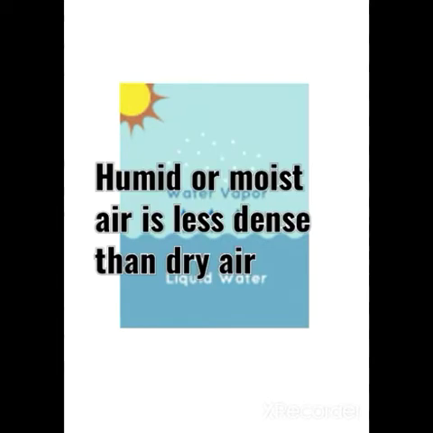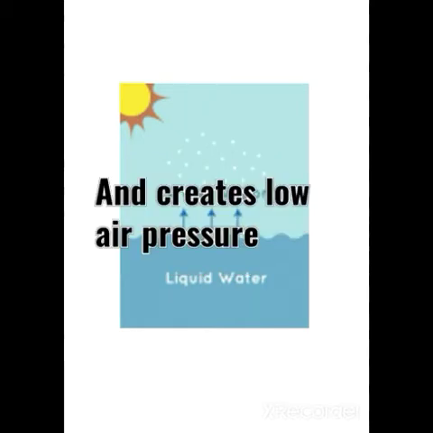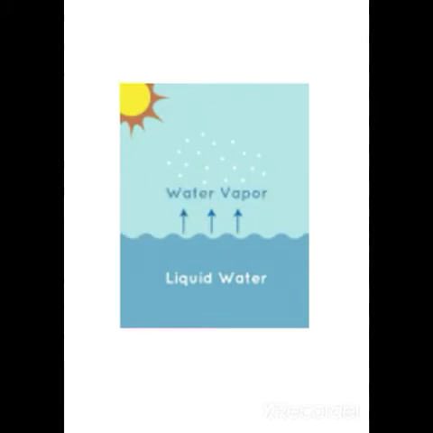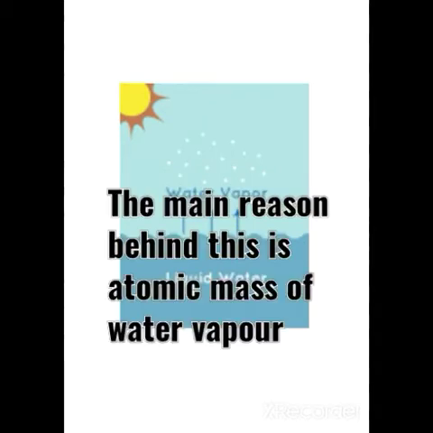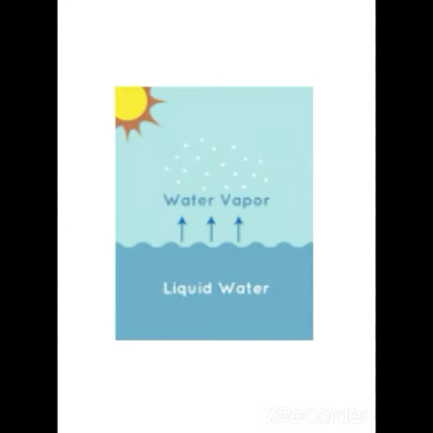Humid or moist air is less dense than dry air and creates low air pressure. The main reason behind this is the atomic mass of water vapor, that is, the mass of it. Molecular water is lighter than molecular nitrogen. Increased humidity will always lower air pressure.